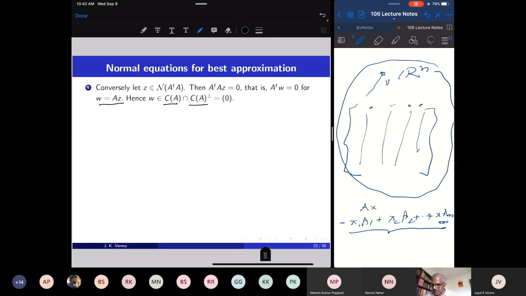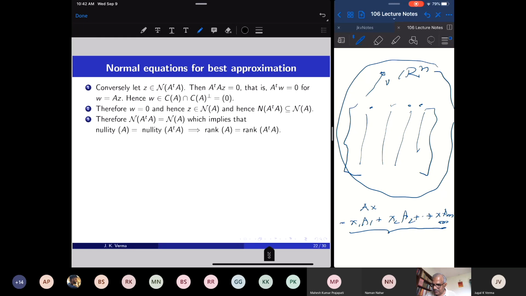But we have proved that W intersection W perp is only the 0 vector. So AZ is 0. So if AZ is 0, then Z is in the null space of A, and null space of A contains the null space of A transpose A. So these two null spaces are equal, and therefore the nullities are equal. So nullity of A is nullity of A transpose A.